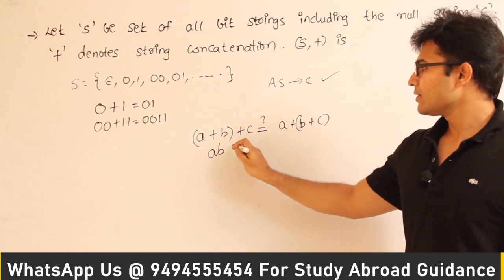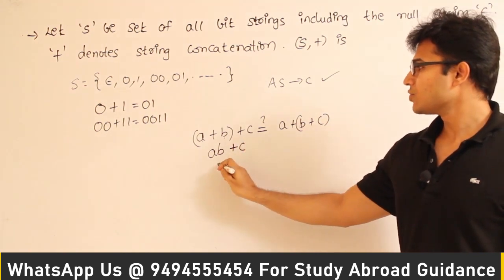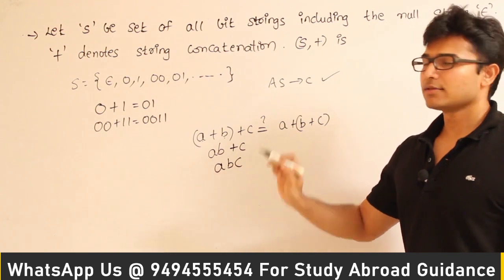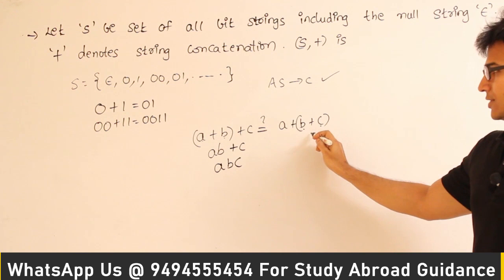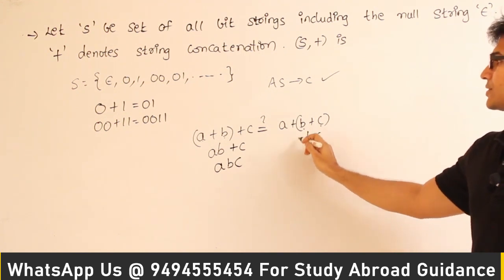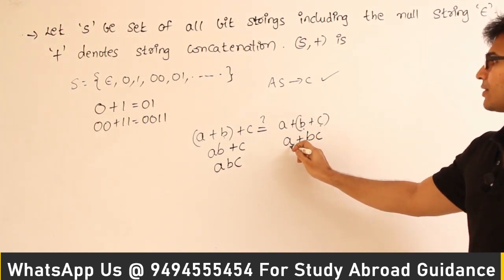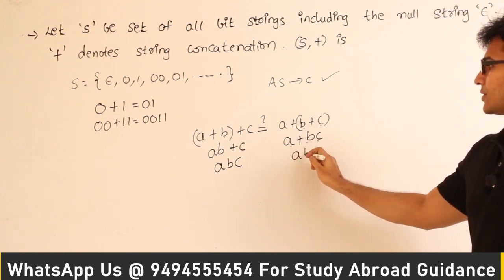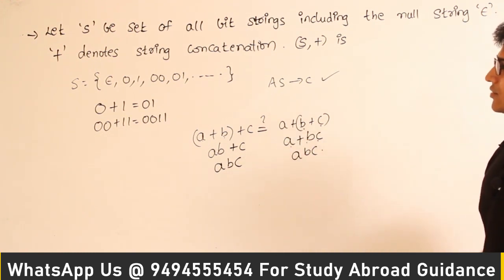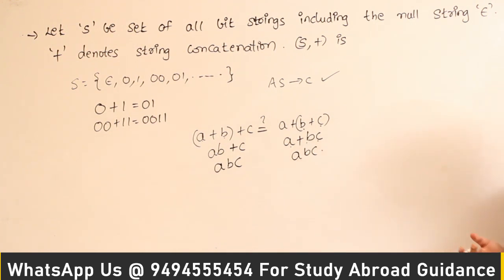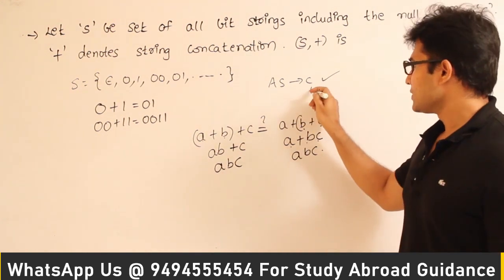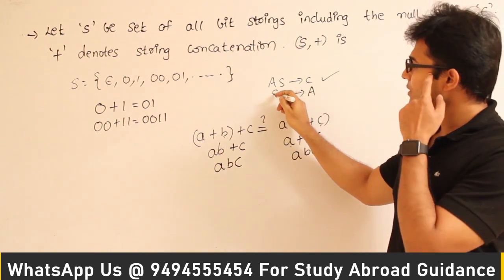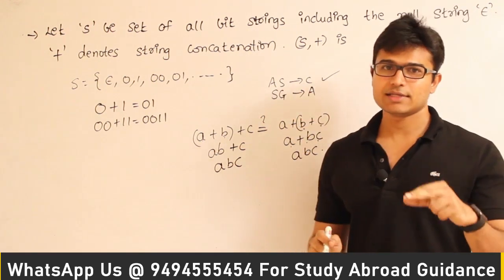And then if I write plus C, it is going to be ABC. And here if I write BC plus A, first BC is concatenated and then A is concatenated with BC, which means ABC. Yes, both sides are ABC. So what did we understand from this? That it is associative. Since it is associative, we can say that it is a semi-group. So it satisfied till semi-group.